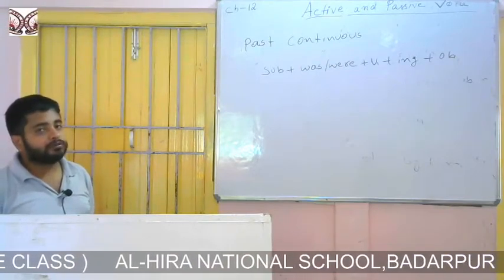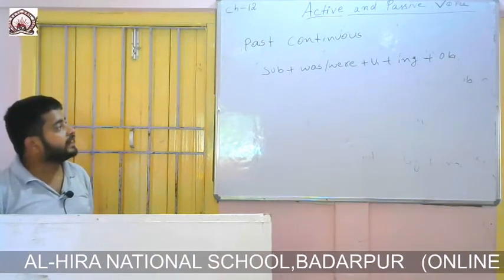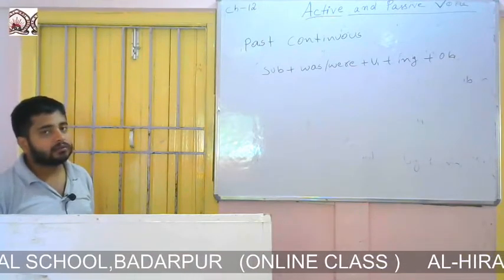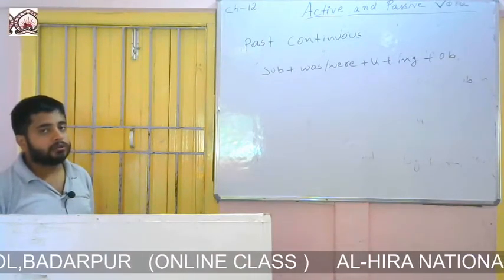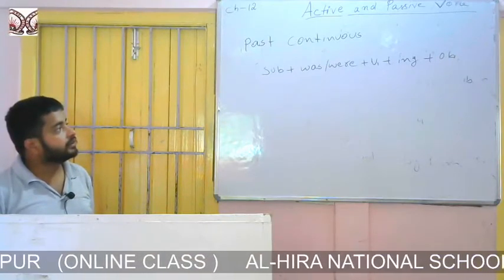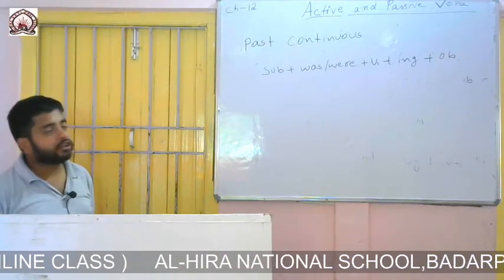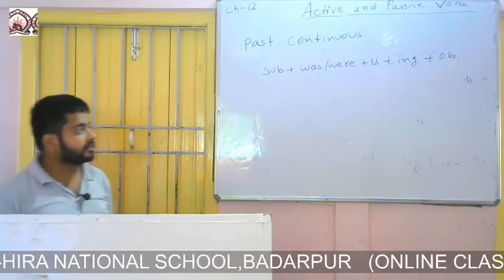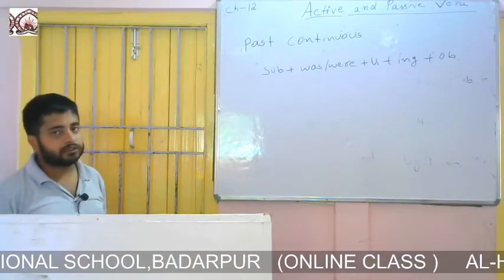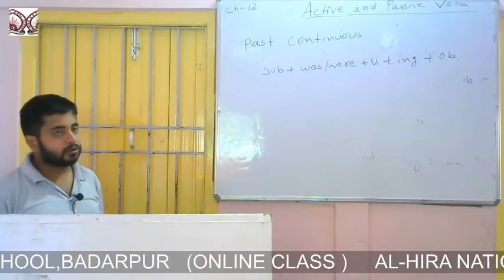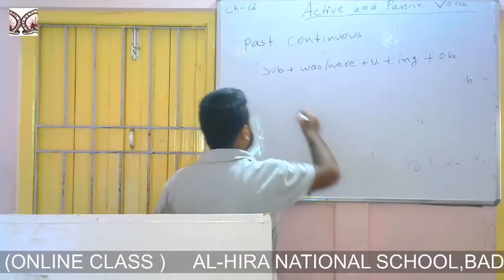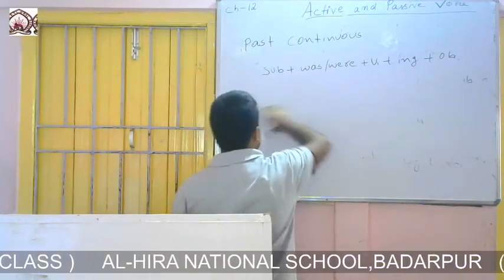So if we find a sentence of past continuous, then we will change the voice from active to passive with the help of this formation. I am writing the formation here.